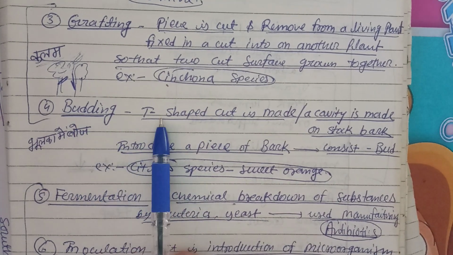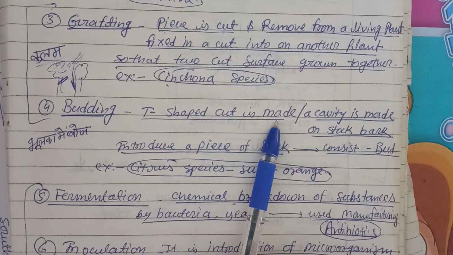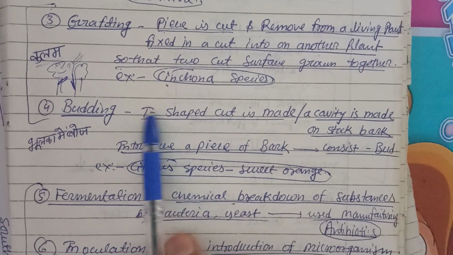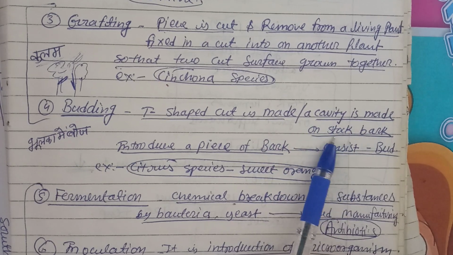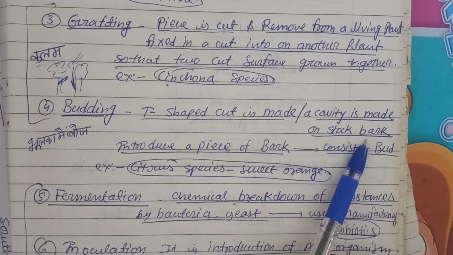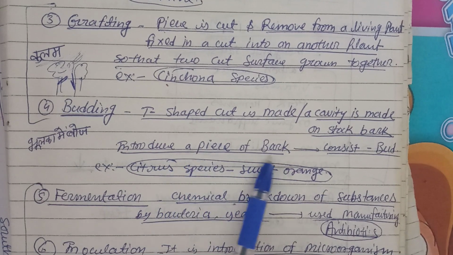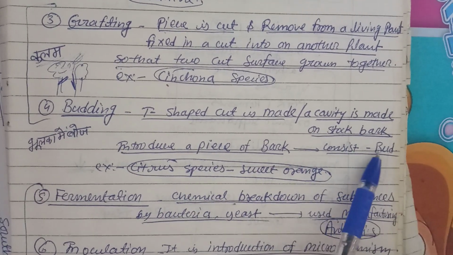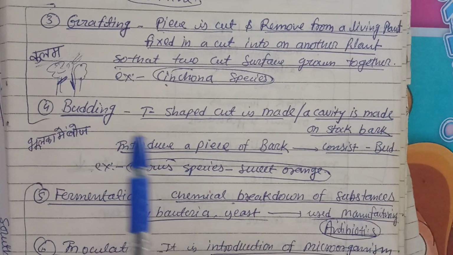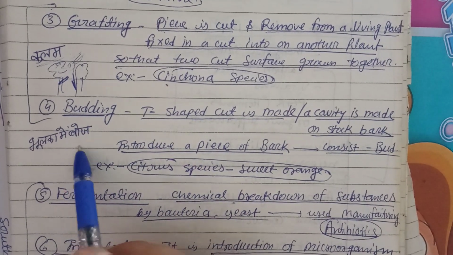Fourth one, budding. A T-shaped cut is made; in this case we have to make a T-shaped cut into the plant. A cavity is made in the stock bark, and a piece of bark consisting of a bud is introduced. That's our intention in budding, so that's how budding will be done.